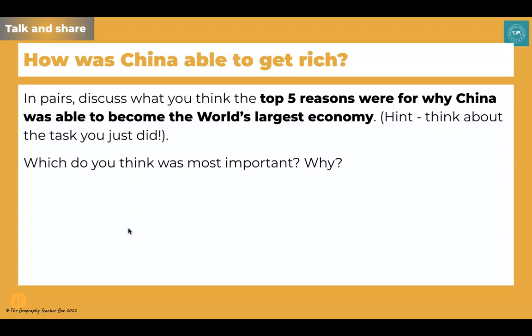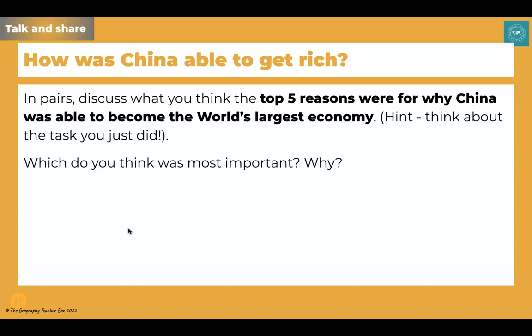The Communist Party, although many may disagree with how it operates, is incredibly efficient at getting things done and getting them done quickly. And so that's been one of the reasons why they were able to progress and economically develop so quickly.